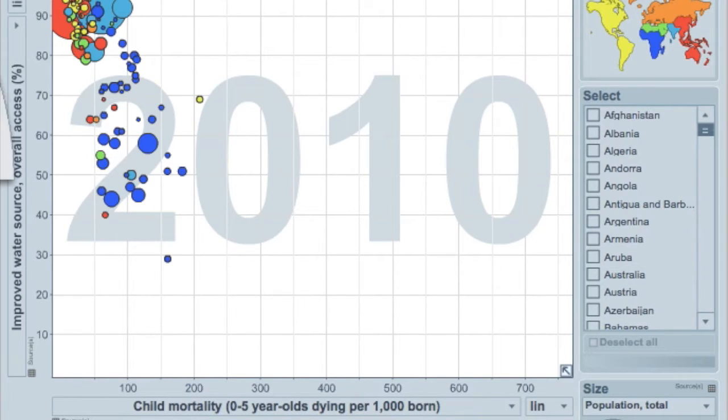Nearly every bubble shifts up and to the left, indicating that as the access to water sources increases, child mortality decreases. This gave us enough of an initial impression to justify us digging into the claim that improved access to water sources is good for health.